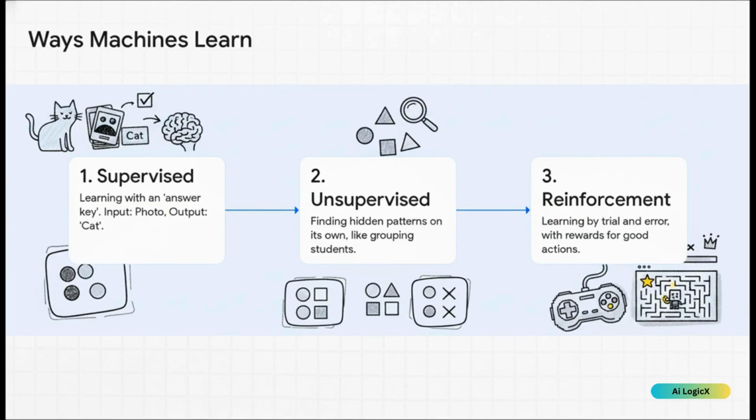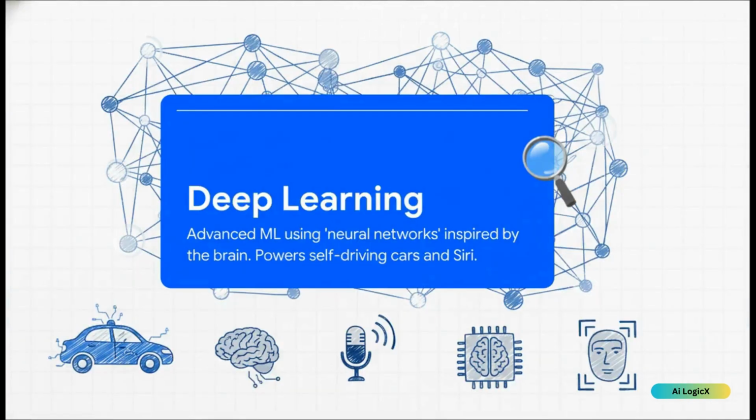Then there's unsupervised learning. Here, there's no answer key. We just give the AI a bunch of data and it has to find the patterns on its own, like grouping customers together based on what they buy. And finally, there's reinforcement learning. This is all about trial and error, kind of like teaching a dog a new trick with treats. The AI gets rewards for good moves and penalties for bad ones until it masters a task, like playing a video game.